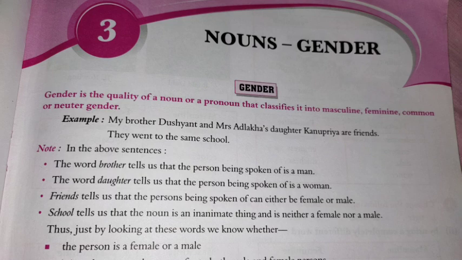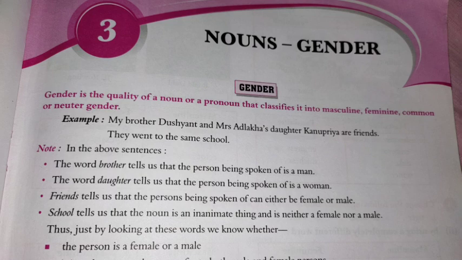So let's see the given definition of gender. First we will learn what gender is. Gender is the quality of a noun or a pronoun that classifies it into masculine, feminine, common or neuter gender.